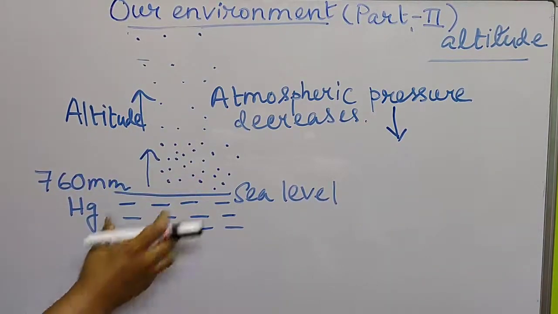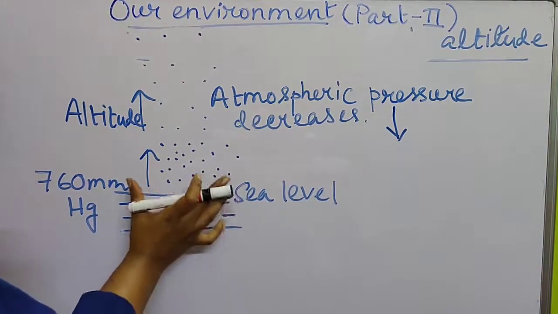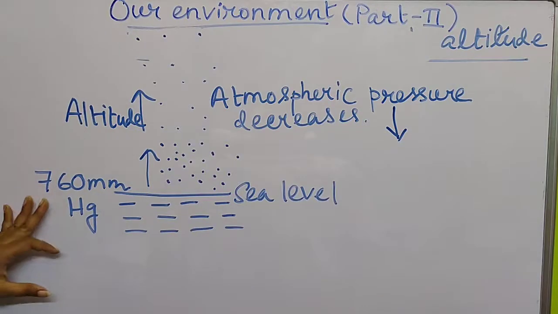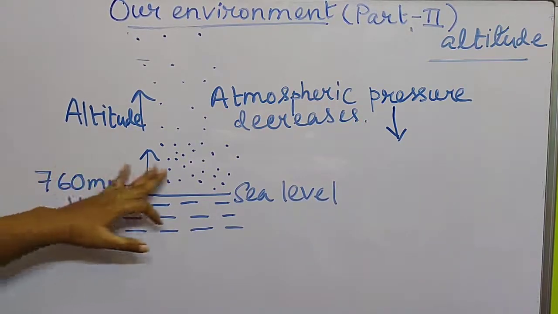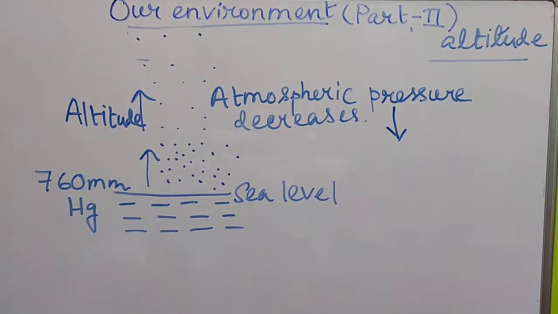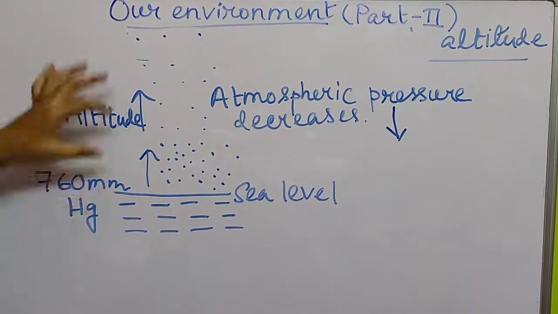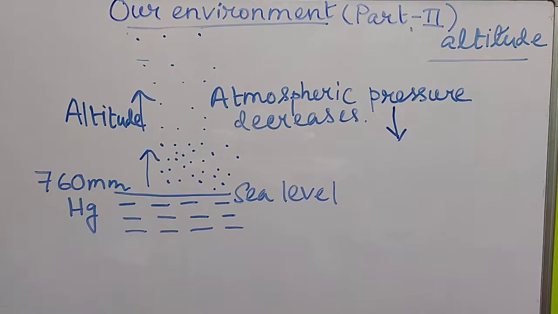So near the sea level the density of gas molecules is highest, and the atmospheric pressure also shows its maximum value, nearly about 760 millimeter of mercury, and as we go far from the sea level the atmospheric pressure decreases.